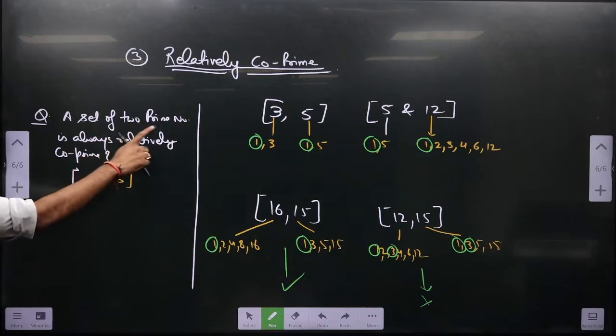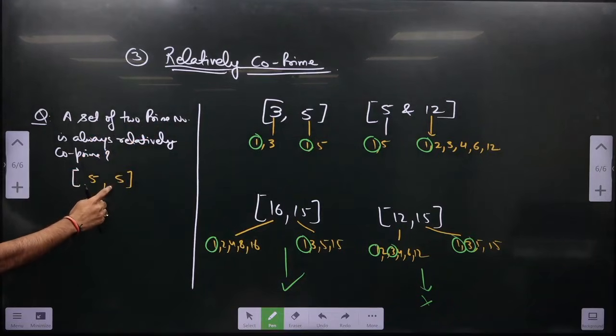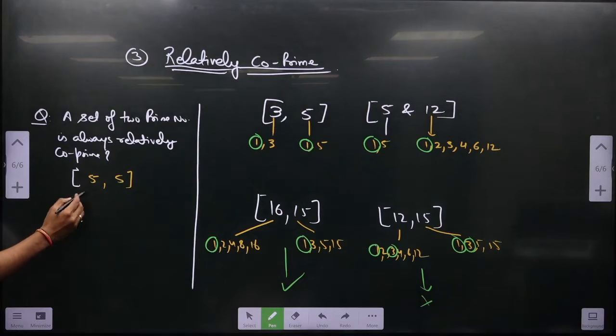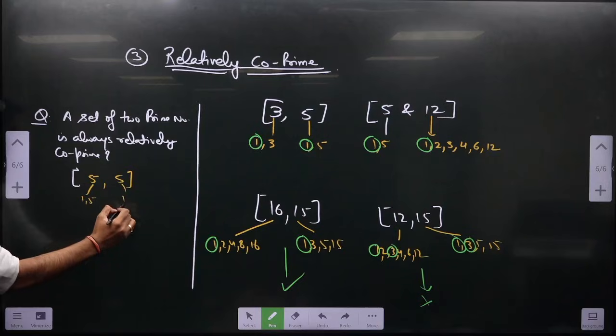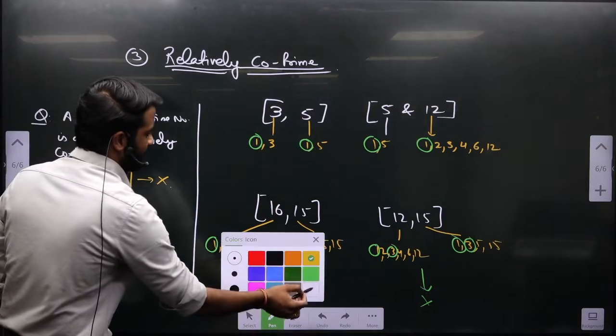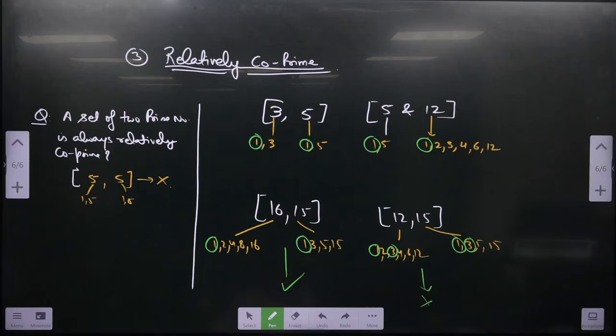A set of two prime numbers, both of them are prime, is always relatively co-prime. Is it relatively co-prime? It has 1 and 5 as the factor, it has 1 and 5 as the factor, so it is not relatively co-prime. So if I'm saying a set of two distinct prime numbers is relatively co-prime, write a new question now. So the answer for this is no. No. Now write a question.